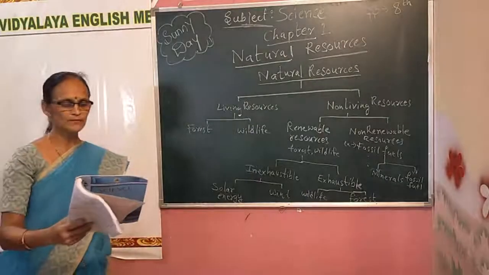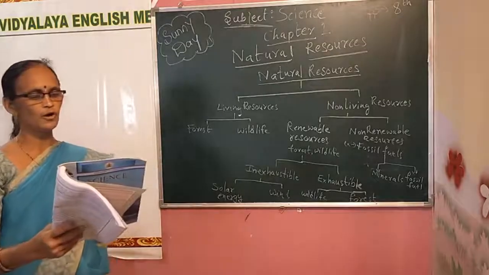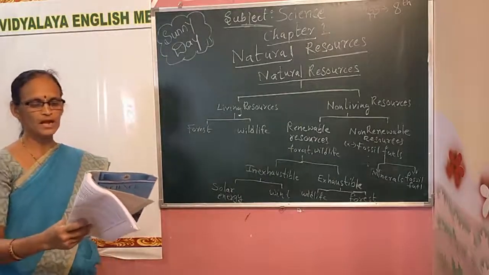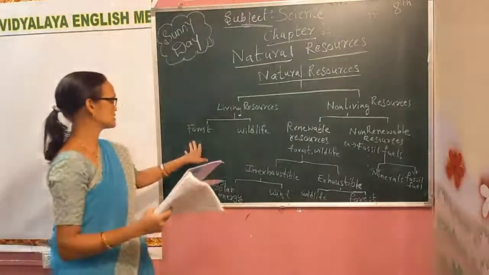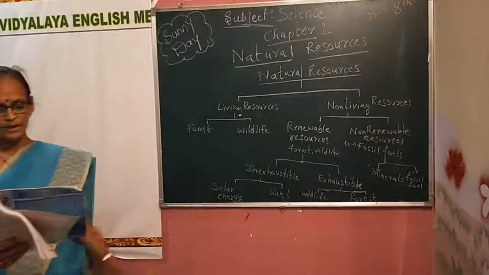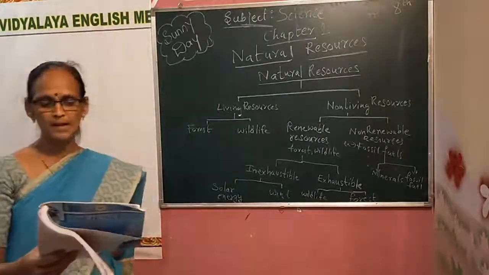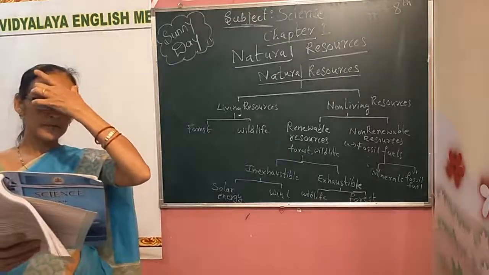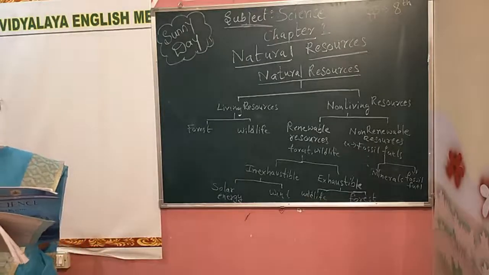A large number of these natural resources are either living or derived from living organisms. Forest and wildlife are examples of living resources. Forest products like timber, and animal products like leather, are derived from living things. Fossil fuels are formed from the remains of the decay of dead animals over a long period of time.